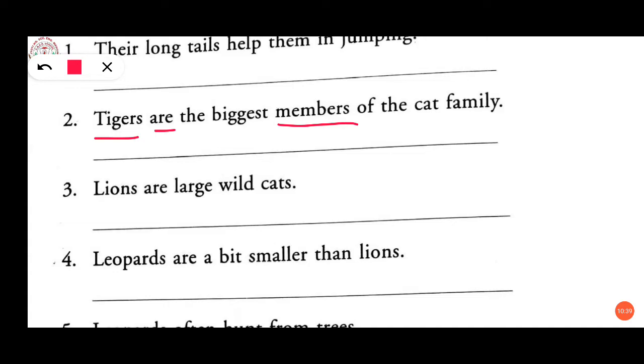Now the third one: lions are large wild cats. Here you can see lions and here cats. A lion, are is also plural. A lion is a large wild cat. Now see the fourth one: leopards are a bit smaller than lions. Leopards, are, and lions. A leopard is a bit smaller than a lion.